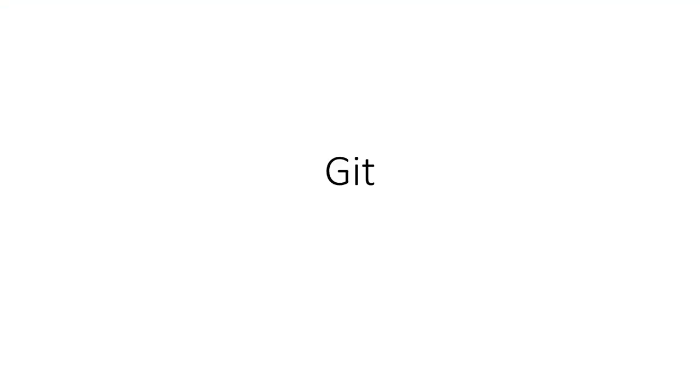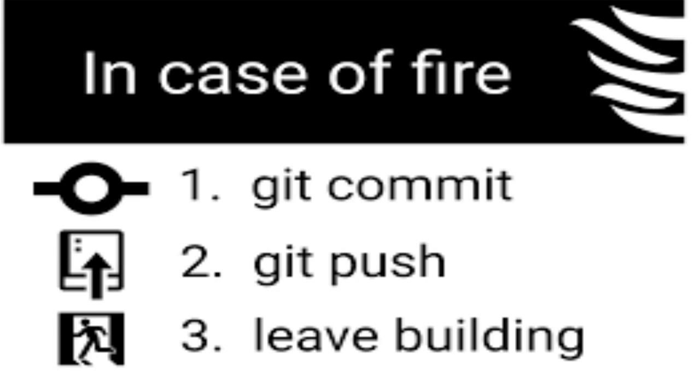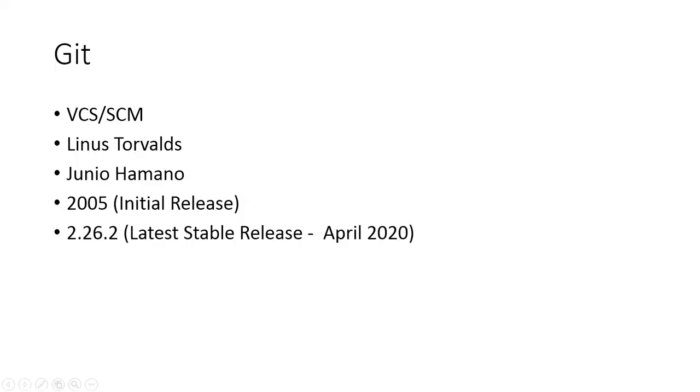We'll try to understand what Git is, what is a version control system, and what is the difference between a centralized version control system and a distributed version control system. Git is a version control system, also called a source code management tool, given to the world by Linus Torvalds in the year 2005. Currently it is being maintained by Junio Hamano, and the latest stable release is 2.26.2, which was released in April 2020.